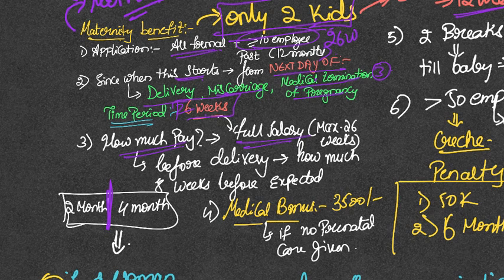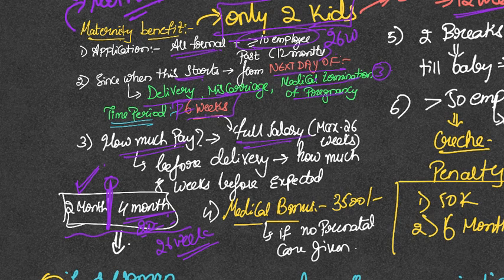So consider this to be the delivery date. Now, one can take the maternity leave 6 weeks prior to this delivery date, and 4 months or 20 weeks after the delivery date maximum. So, within this period, you are entitled to get this maternity benefit, not before that, not after that. So, you can take a leave, but it will not be a paid leave. So, you can take unpaid leave after this period of 26 weeks.